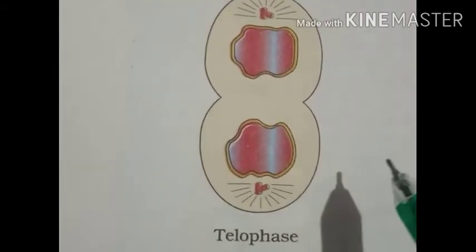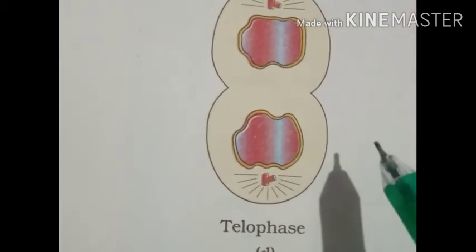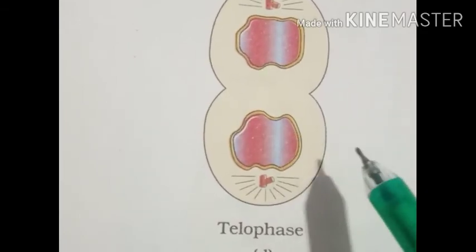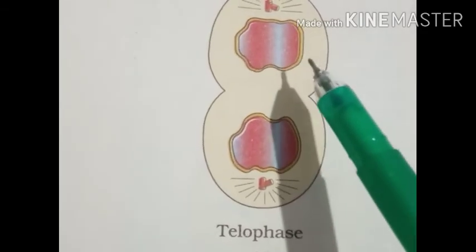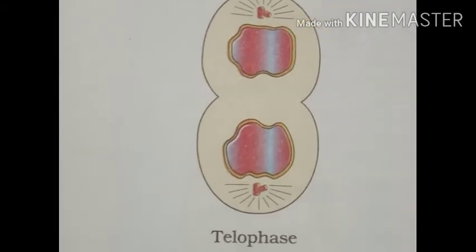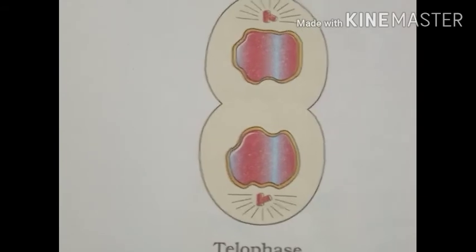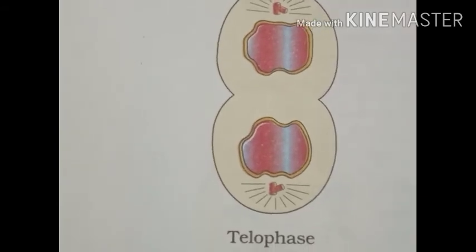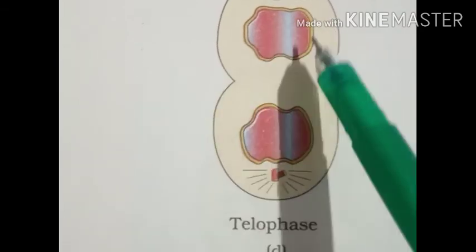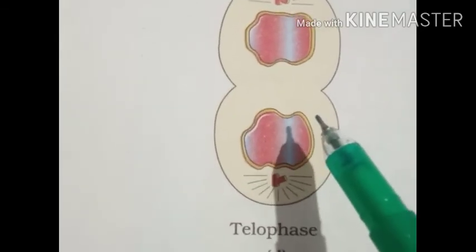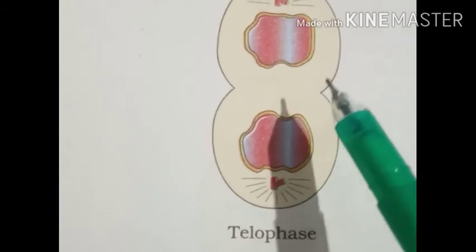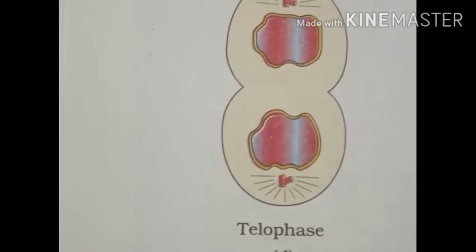So at the telophase stage, individual chromosomes can no longer be seen, and the chromatin material tends to collect at each of the two poles. This is the stage where the nuclear membrane has appeared once more, and the chromosomes have lost their individuality as decondensation has taken place.